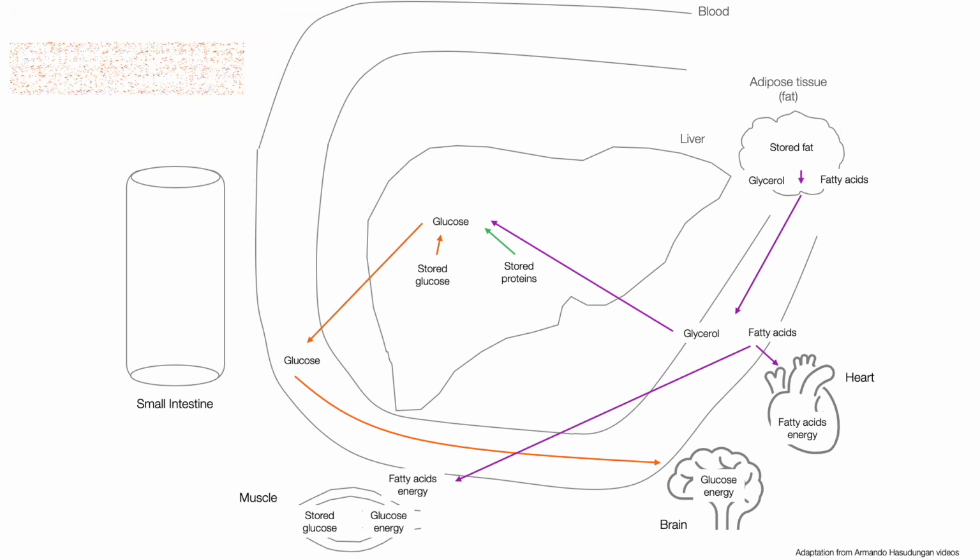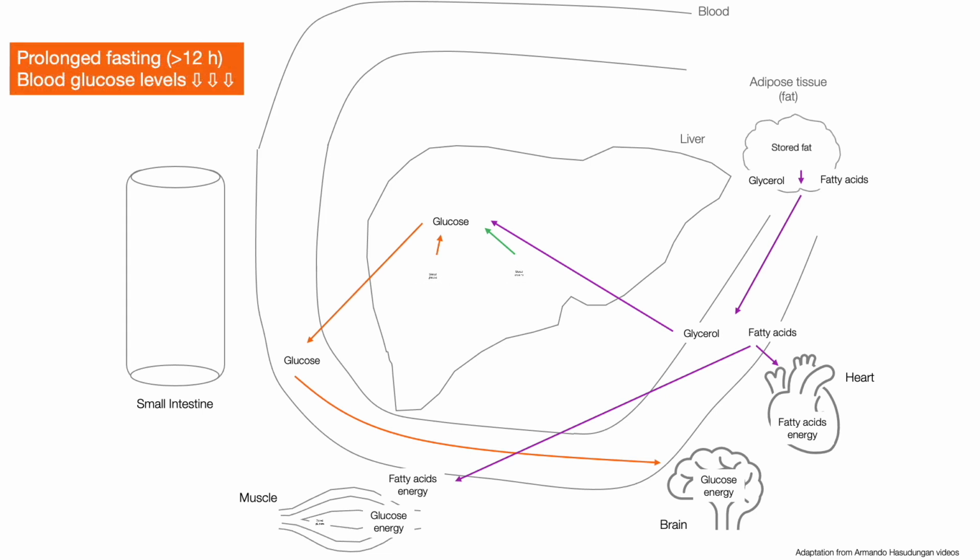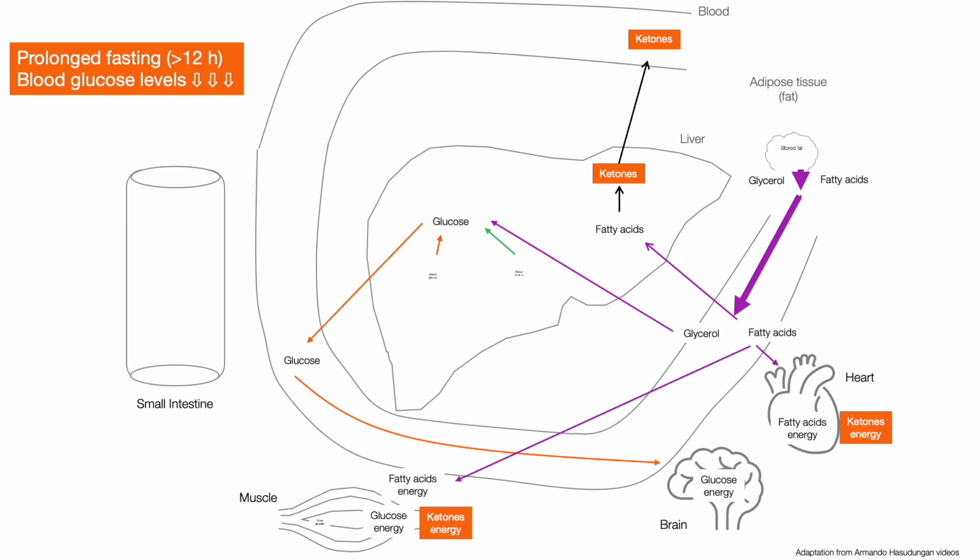If the fasting is prolonged beyond 12 hours, stored glucose and proteins are reduced as well as stored fat. In this situation, the mobilization of fat increases. Glycerol from this fat continues to make its way to the liver to participate in glucose generation, and fatty acids continue to make their way to organs and tissues that can use them as an energy source. But in addition, fatty acids also go to the liver where they participate in the production of ketones. Ketones can pass into the blood and go to organs and tissues that can use them as a source of energy, such as the muscle and the heart, but also the brain.